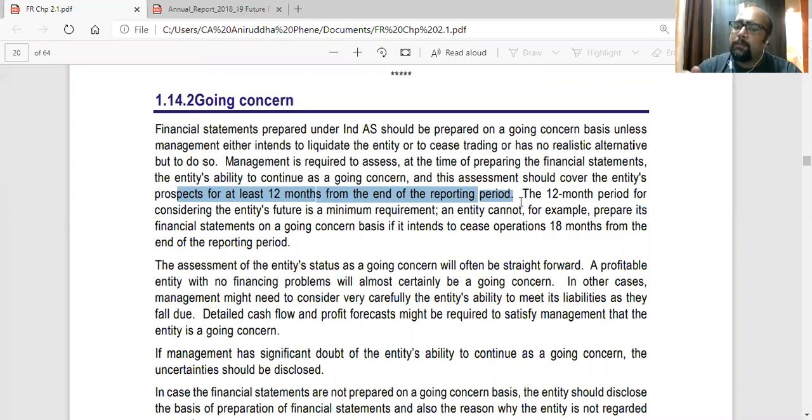The 12-month period is a minimum. You have to see further also. So, for example, if the entity is going to close operations after 18 months from the end of the reporting period, also you have to disclose that we are not a going concern.